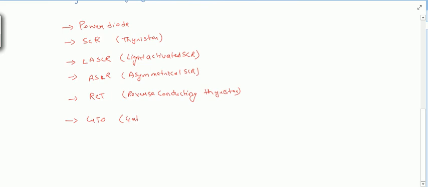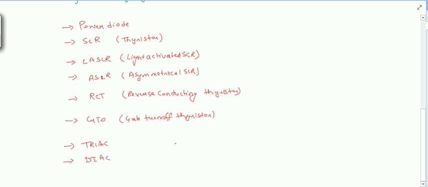This is the thyristor family. After that there are bipolar devices which can conduct on both sides, such as the triac and diac.